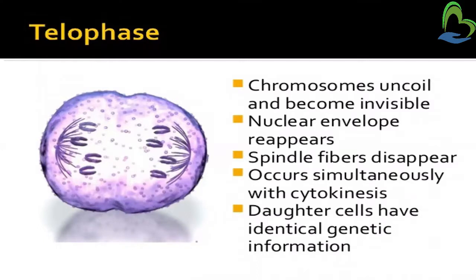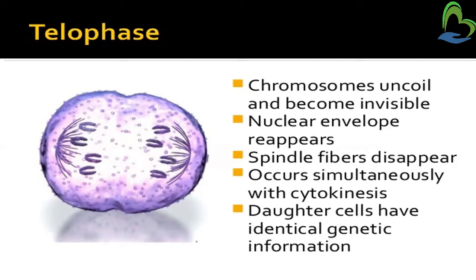Next is telophase. Chromosomes uncoil and become invisible. What happens in telophase? The chromosomes become invisible. We cannot see the chromosomes. The nuclear envelope reappears. In the previous phase, the nuclear envelope disappeared, and in telophase, the nuclear envelope starts reappearing. Spindle fibers disappear from the cell.